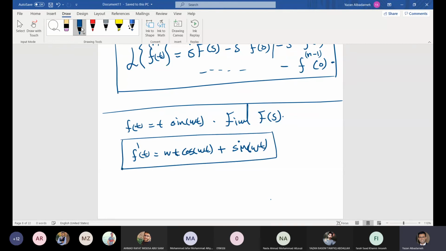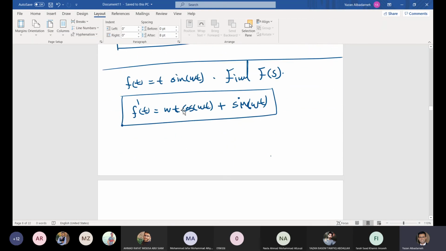Okay, what is the second derivative in this case? And why are we interested in obtaining the second derivative? Look at this one. So here, this is f prime. If you take the derivative of both sides, we should have some omega t sine omega t after taking the second derivative.